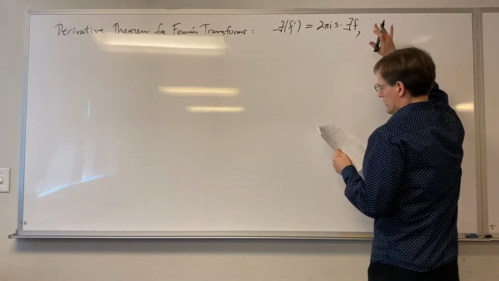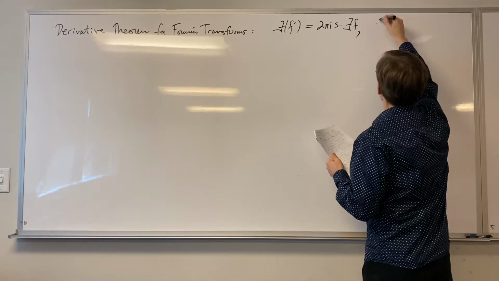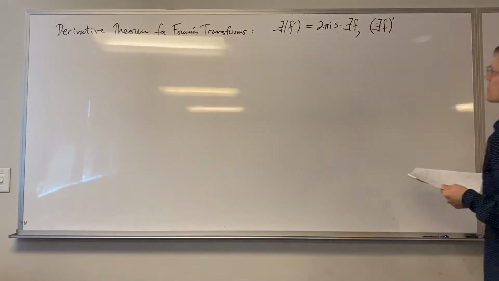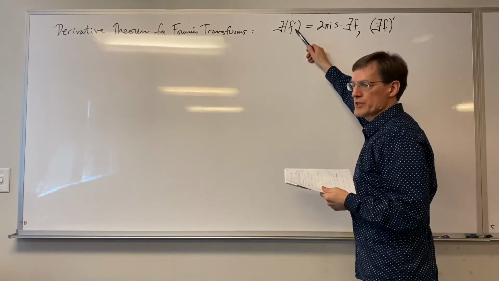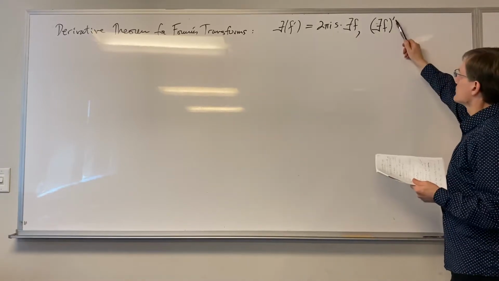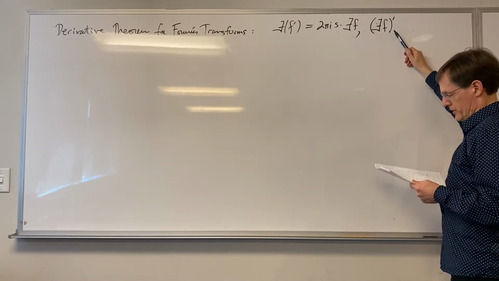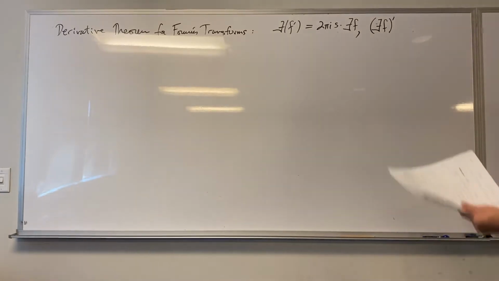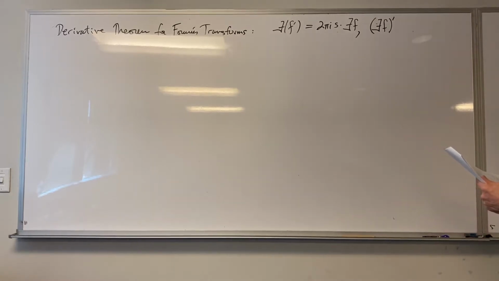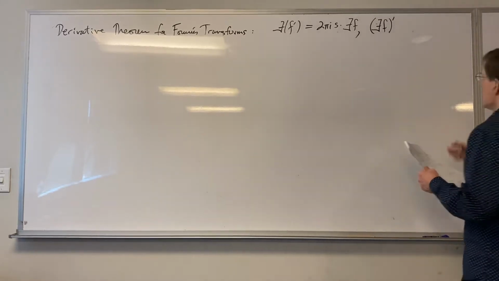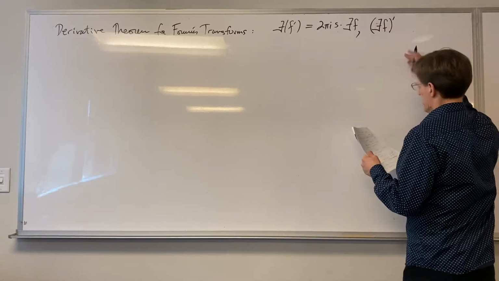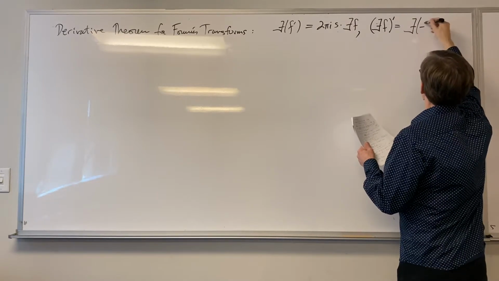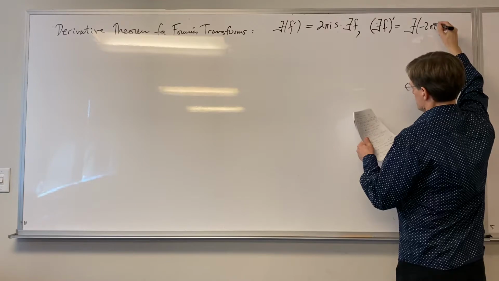So that's one statement. And then going in the other direction, if I take the Fourier transform of f, but I take the derivative of that, right? So the prime here is derivative with respect to t. The prime here is now derivative with respect to s, because we've got a function of s being the Fourier transform. S and t are a bit arbitrary as well. But in any case, if I take the Fourier transform and then take the derivative with respect to s, it's the same as taking the Fourier transform of the function minus 2 pi i t f.